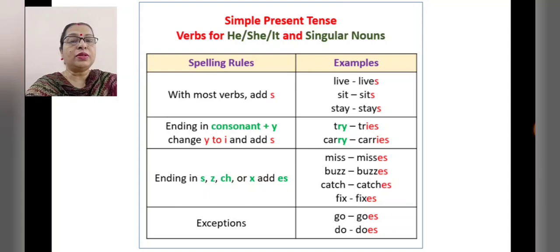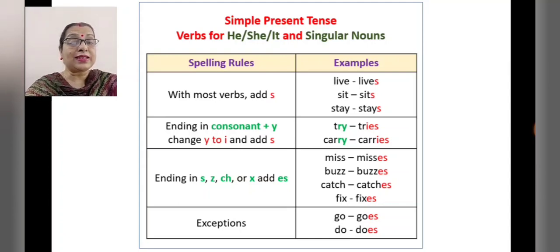Now the verbs ending in S or Z or CH or X add ES, remember. So ending with S, miss, it becomes misses. Then buzz becomes buzzes, catch, catches, fix, fixes.